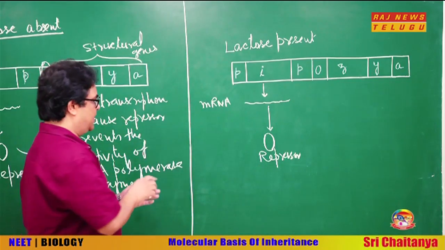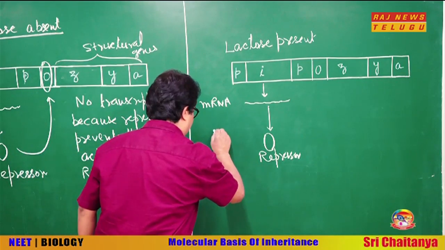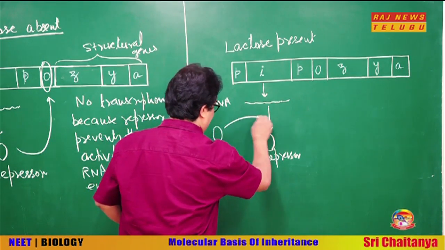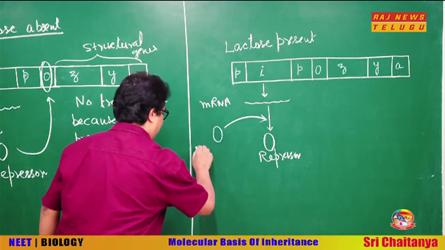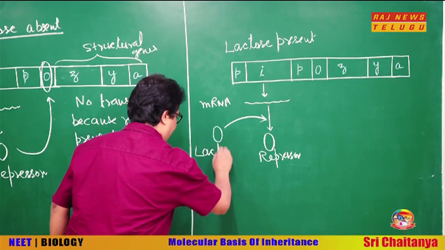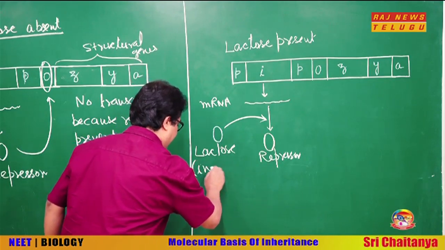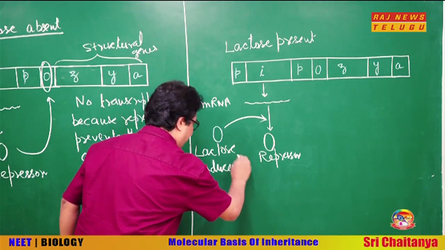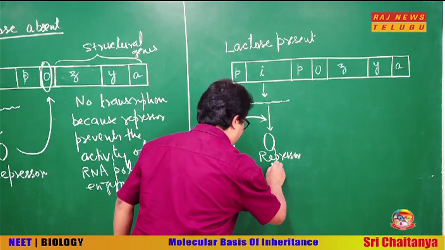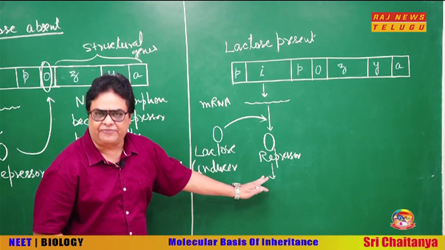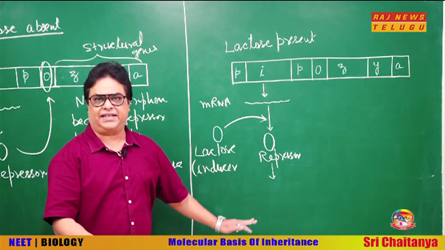But when lactose is present, lactose functions as an inducer. Okay. When lactose is present, it functions as an inducer. Why? Because the lactose binds to the active repressor and makes it inactive.